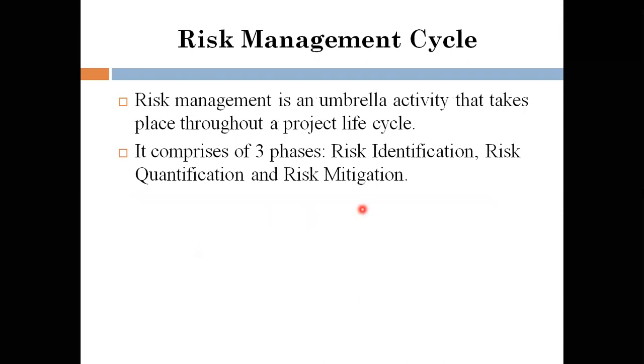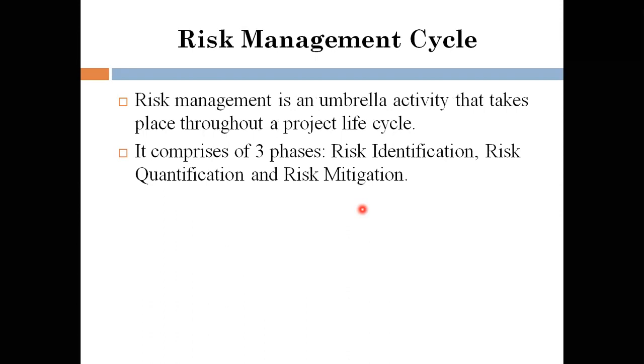Next we talk about the risk management cycle. As we discussed earlier, risk management is an umbrella activity that takes place throughout the project life cycle. Risk may happen at any time.